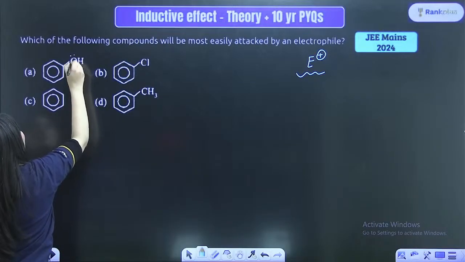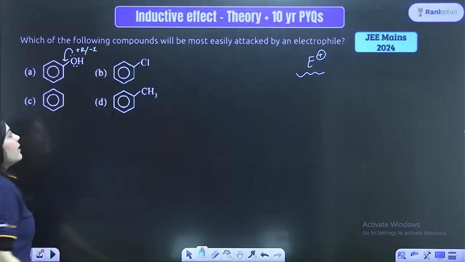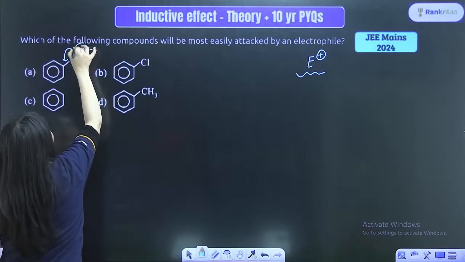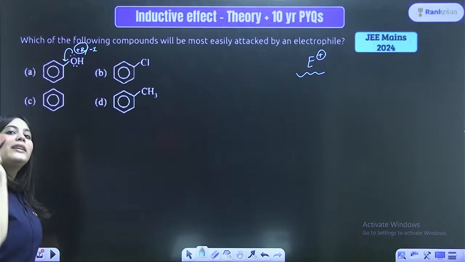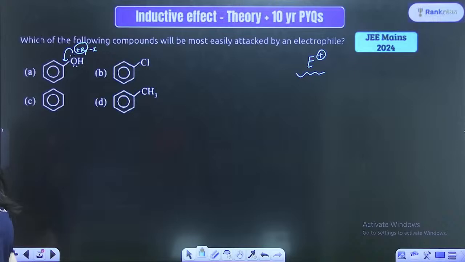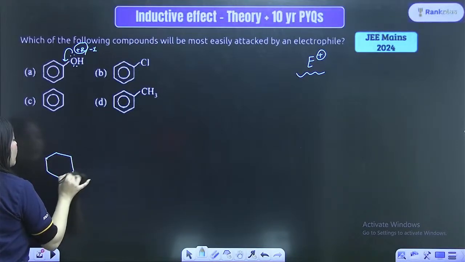Here the OH group is present. It is showing plus R effect as well as minus I effect, right? Where plus R is actually the dominating effect. So, it is increasing electron density on the ring. It is activating the ring. I'll use another term for increasing electron density.